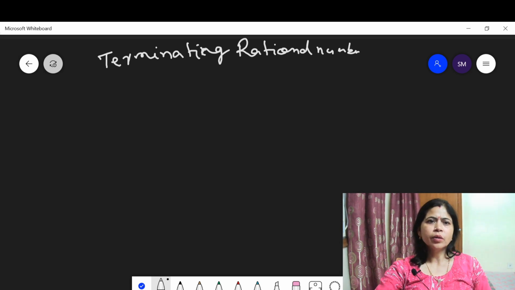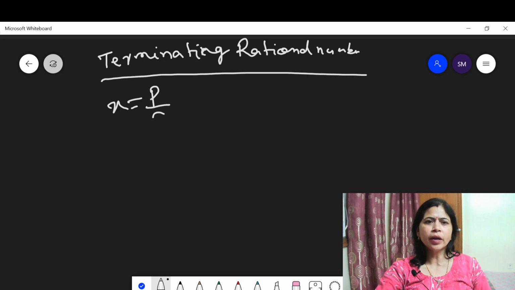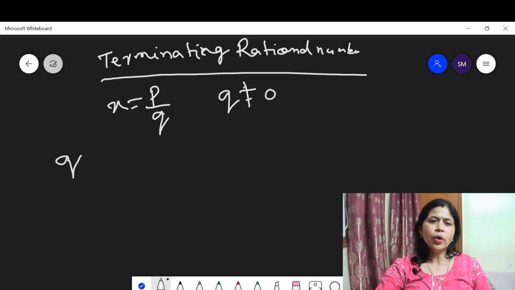When x equals p by q, where q is not equal to 0, and when you factorize the denominator, we get that q is a multiple of only 2 and 5, then in this case we get a terminating rational number.